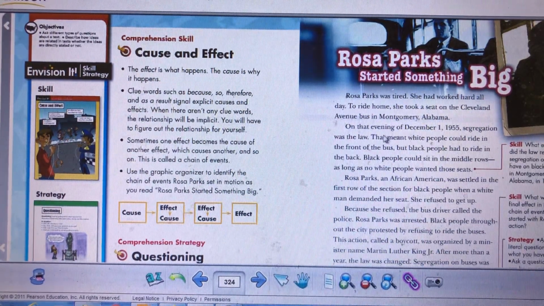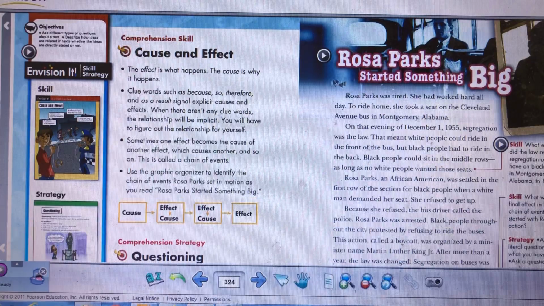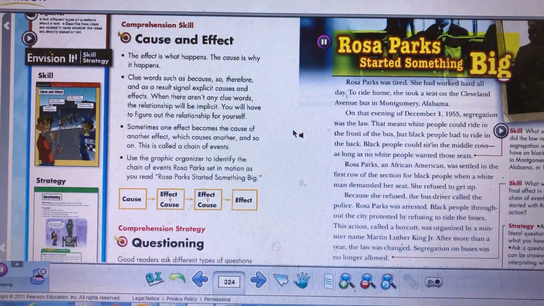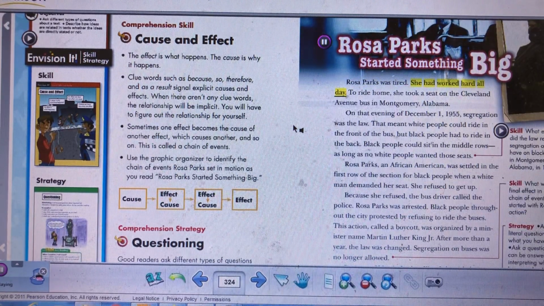Listen to this part and try to find all the cause and effect statements together. In here, about Rosa Parks. Listen. Rosa Parks started something big. Rosa Parks was tired. She had worked hard all day.